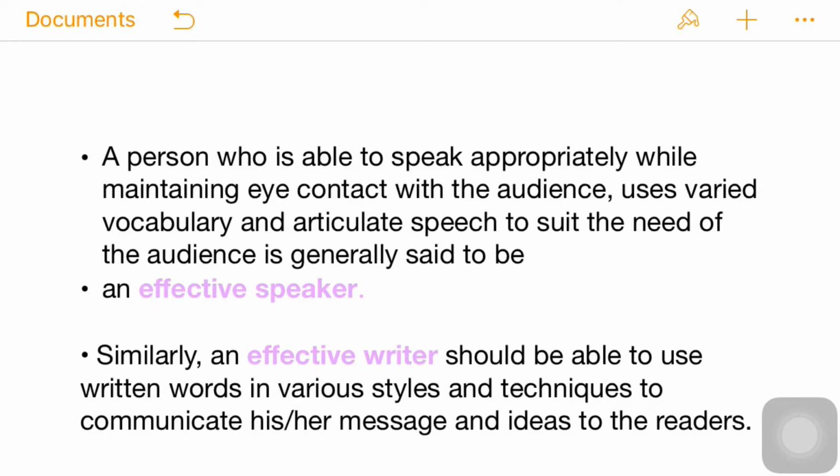Similarly, an effective writer should be able to use written words in various styles and techniques to communicate his or her message and ideas to the reader. So I think you are clear with the effective speaker and the effective writer. An effective speaker is one who is able to make the audience understand his or her points, and an effective writer should be able to use certain techniques, vocabulary and various styles to communicate his or her message to the readers.